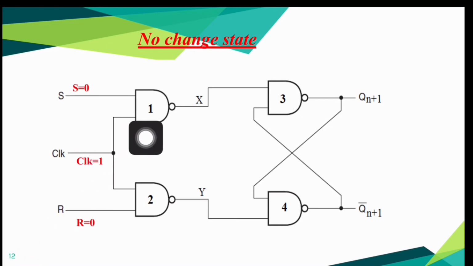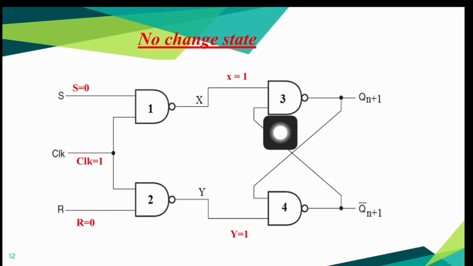First you look at this NAND gate. It is a two input NAND gate. S and clock are the two signals connected to its input terminal. Here S is 0. As I said earlier, whenever one input of a NAND gate is 0, it produces an output 1 irrespective of value of other input. So we can directly write the output of first NAND gate X is equal to 1. Here also one of the input is 0, so we can write the output of second NAND gate Y is equal to 1.